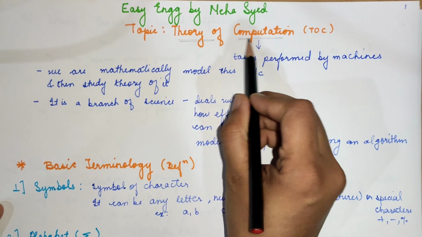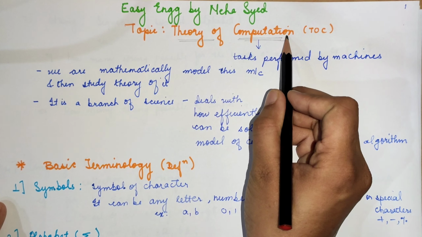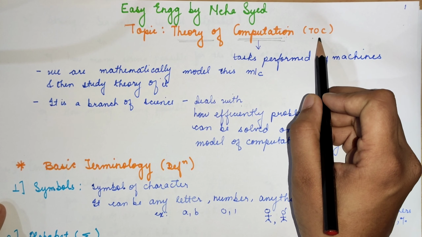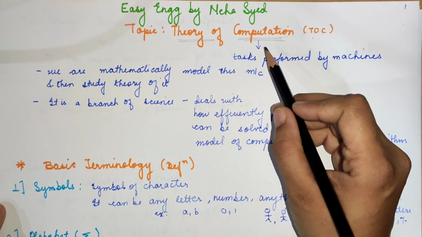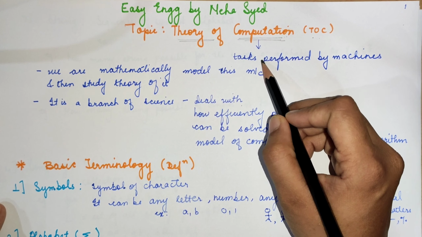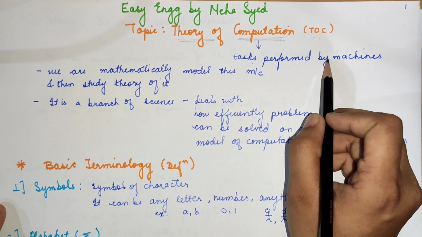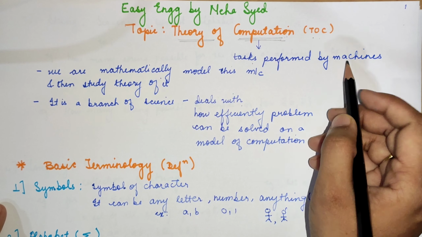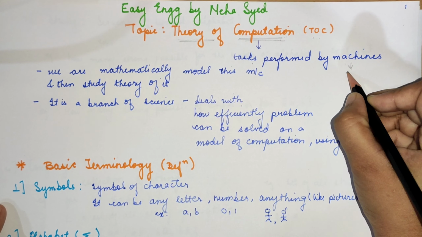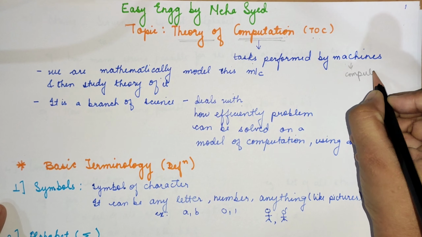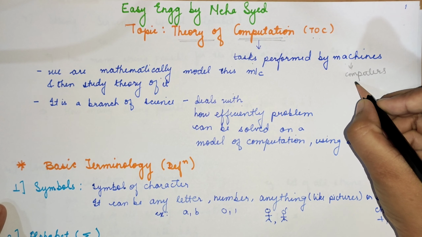In this video, we are going to see theory of computation, mostly known as TOC. As we are going to study theory of computation, what is computation? It is a task performed by the machines. So, what can be the machines? It can be the computers, or even it can be the calculators.